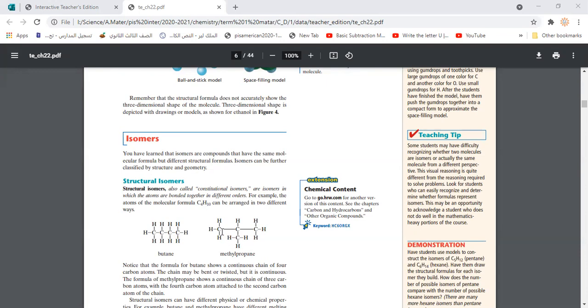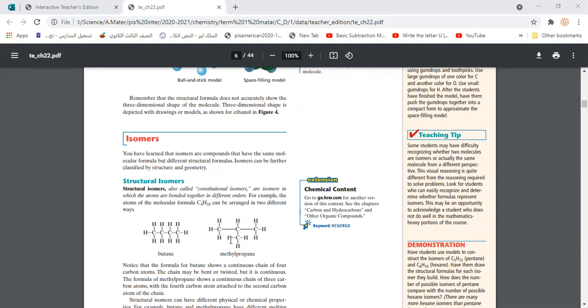Or it could be a chain of 3 carbons, where the second carbon is carrying a methyl group, the 4th carbon atom. In this case we call it methyl propane, because a methyl group is attached to a chain of 3 atoms only.